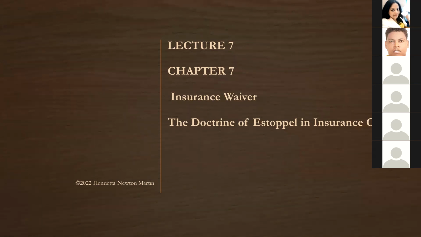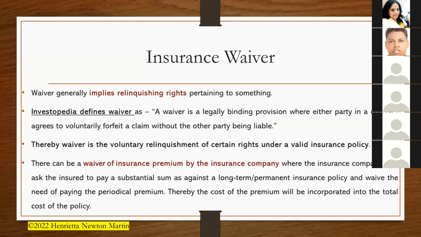So therefore, what is waiver again? It is a kind of intentional and voluntary act of abandoning or relinquishing a right or a privilege or a claim or a benefit. Normally, even in medical insurance, you have this waiver, and this is normally in the form of a document where a person declares that they are no more interested to be covered by a particular insurance policy. They want to waive their rights under a particular insurance policy. That means they technically want to refuse something that is already their right or their privilege.